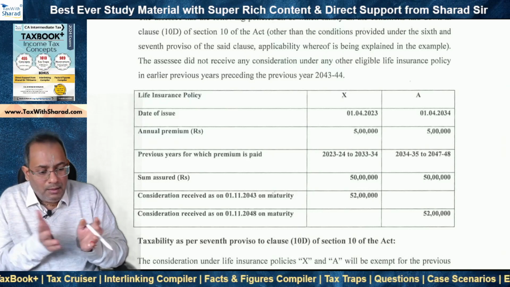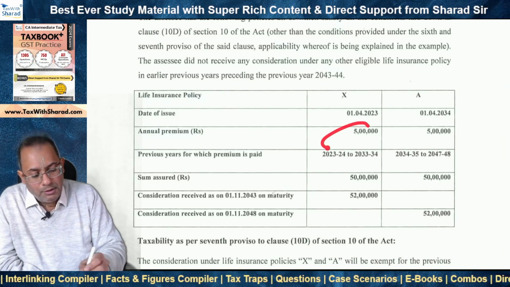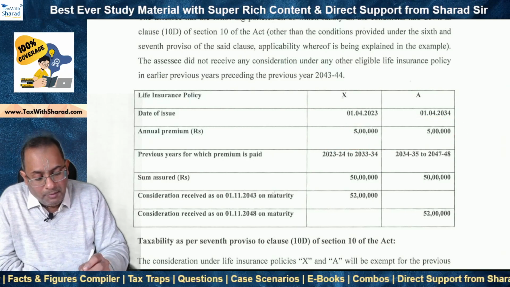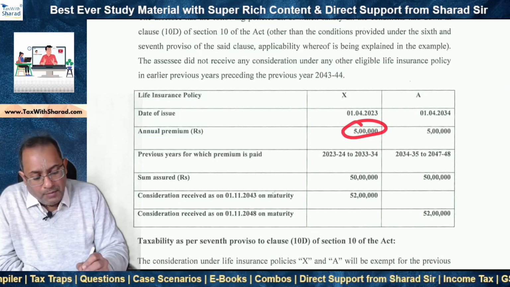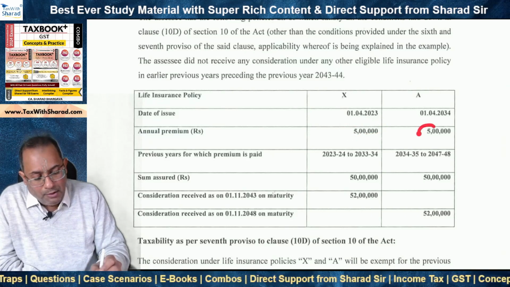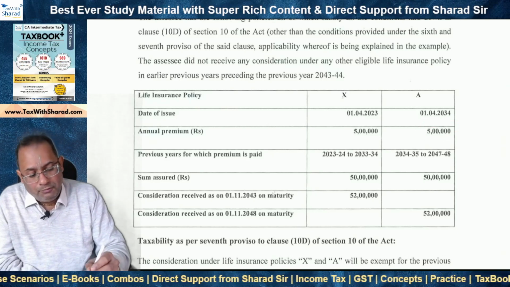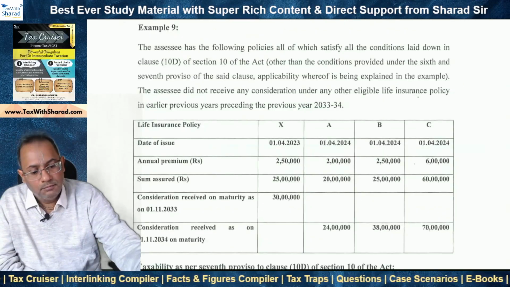And therefore it's not really relevant that we aggregate the premium of 5 lakh and 5 lakh and say that it's 10 lakh and therefore it's more than 5 lakh. So since there are no overlapping previous years, for each of the previous year the premium paid is 5 lakh rupees, whether it be for X or for A, which doesn't exceed 5 lakh rupees, and therefore proceeds from both X and A will be exempt.